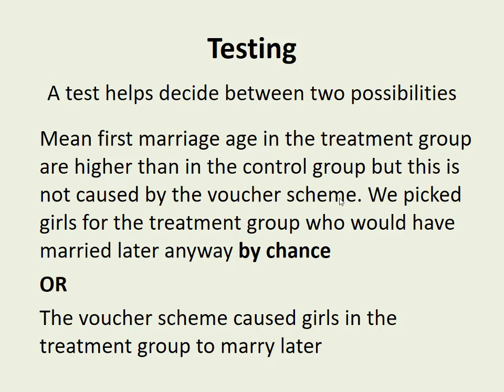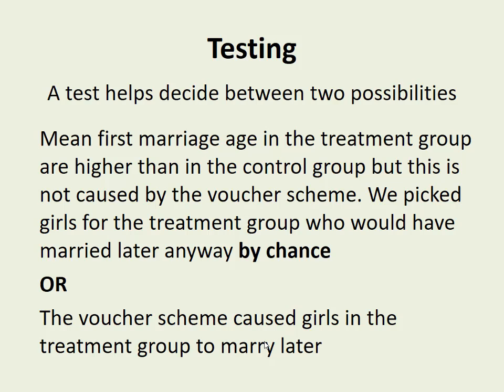We didn't just deliberately choose the treatment group from the well-connected families, for example. We have to assume we took a completely random sample, so there's no bias in the sampling, but just by chance we happened to get girls who had these other characteristics which meant that they then got married later, and it wasn't to do with the voucher scheme. So just random allocation of those other characteristics meant the treatment group got married later. So did that happen by chance? Or if that didn't happen by chance, then the only thing that could have caused those girls to get married later was the voucher scheme. So what the test is going to help us decide is: did we, by chance, happen to pick girls who married later because of some other unknown characteristics, or was it the voucher scheme that did it?